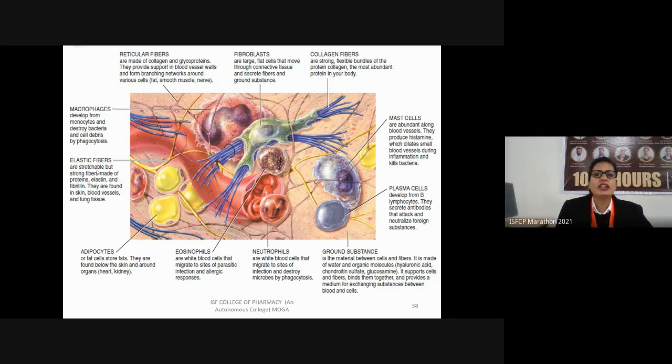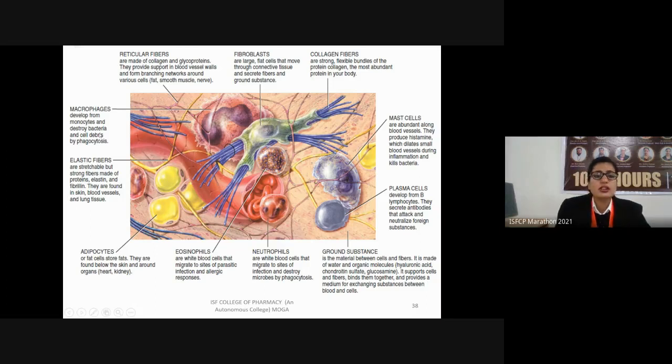Whenever they are stretched, they regain their original conformation as soon as they are released. These are also made up of the protein known as elastin and another protein known as fibrillin. They are found in the skin, blood vessels, lungs, as well as various tissues.